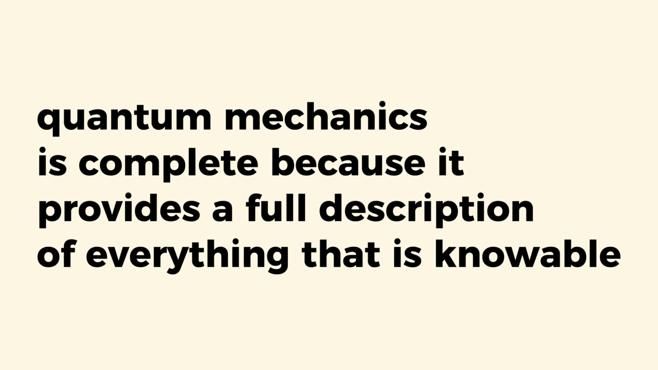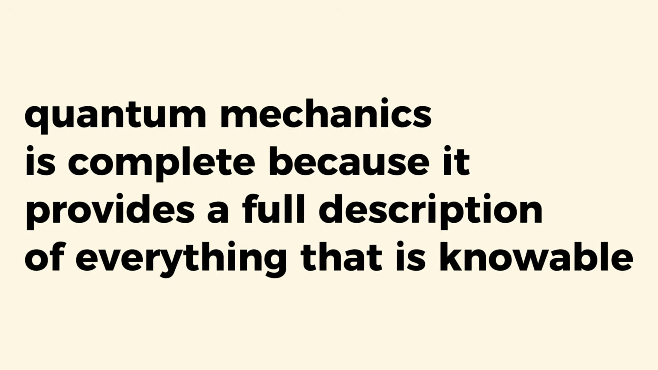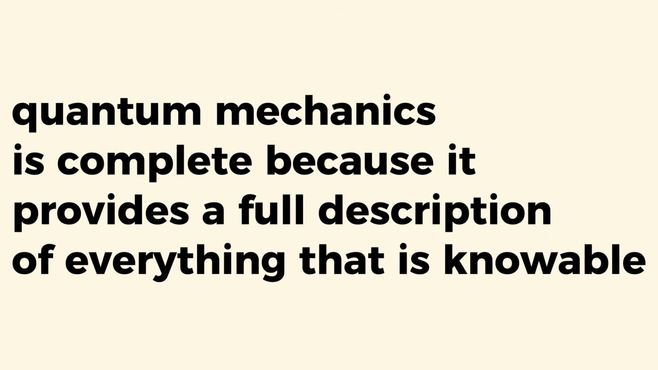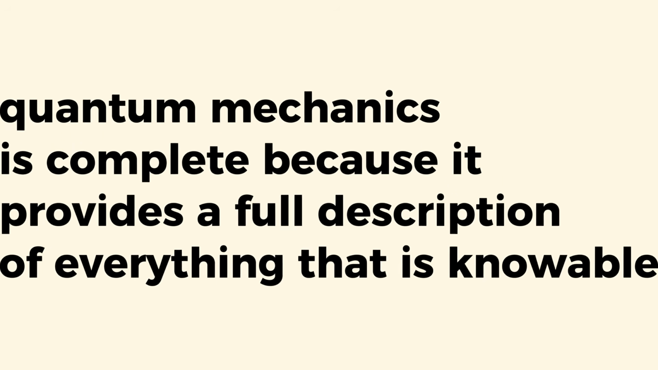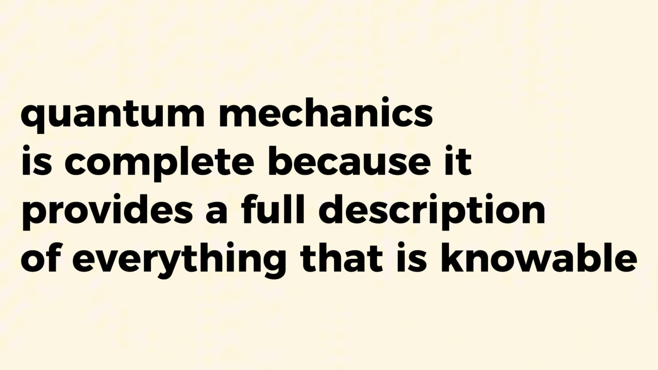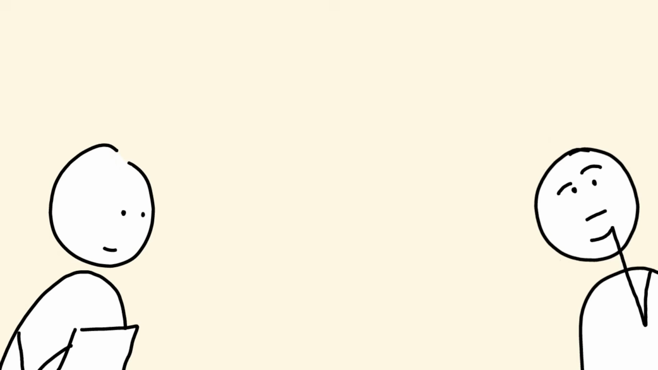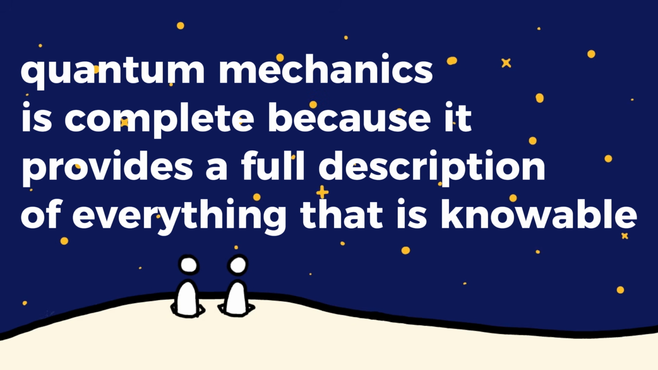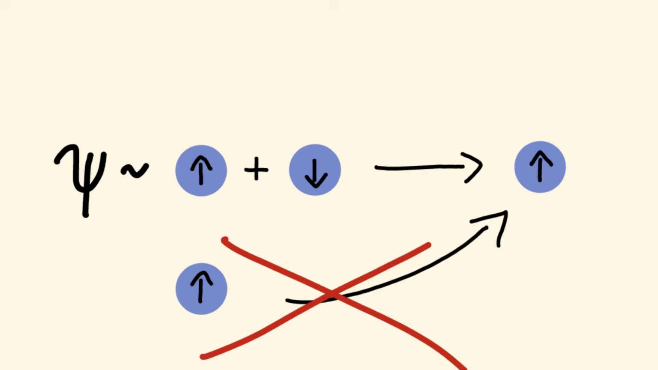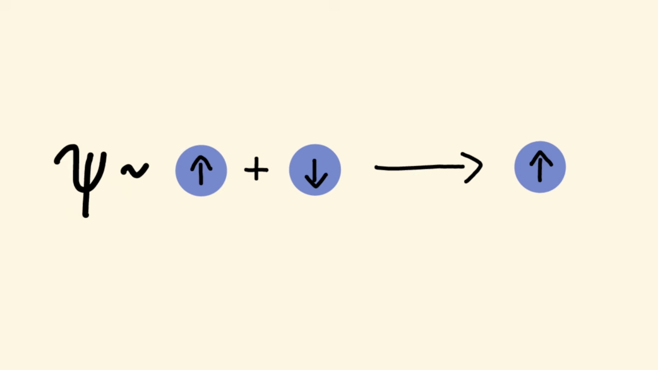Copenhagen says quantum mechanics is complete because it provides a full description of everything that is knowable about reality. This means we could use the rules of quantum mechanics to calculate everything we could possibly know. Maybe the required calculations are too complicated for us, but in principle we could figure out everything that can be known. There's nothing hidden from us. This is all we could possibly know right now.